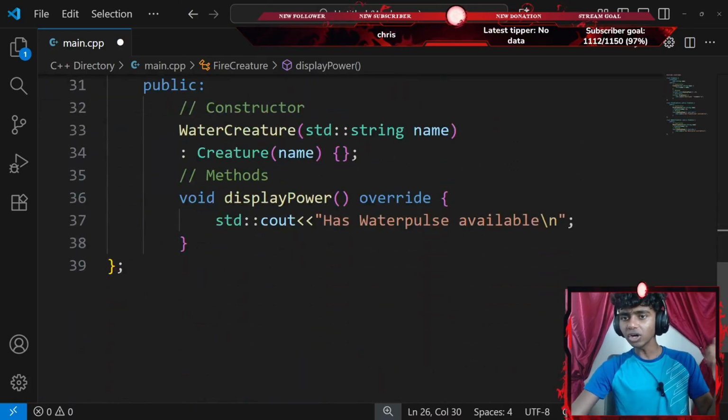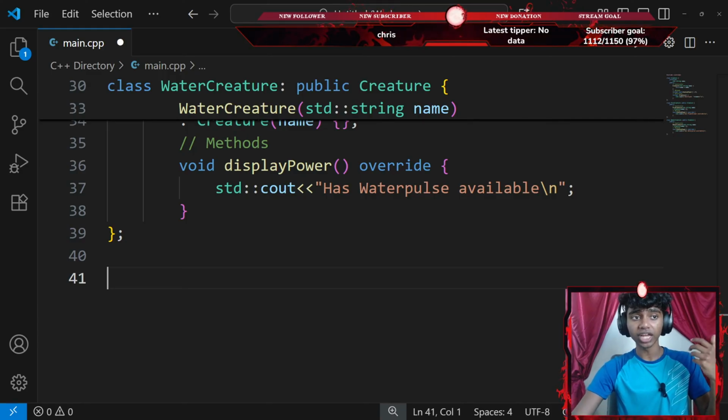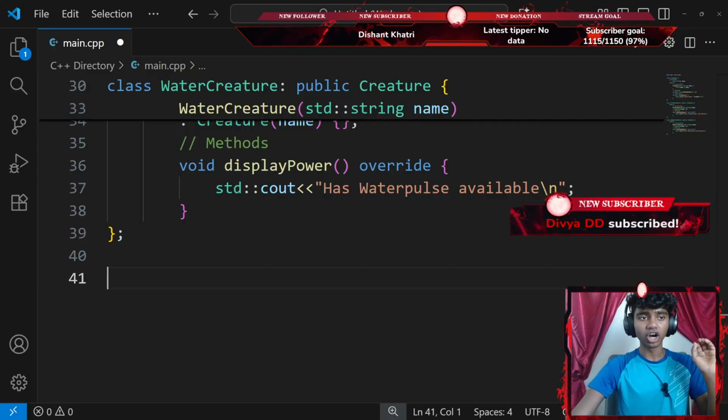Okay, next up, let's read the next instruction. Now I have to create a hybrid class called steam creature that inherits from both the fire creature class and the water creature class. This will form your diamond inheritance. You must use virtual inheritance for fire creature class and water creature class from creature, otherwise chaos will ensue.